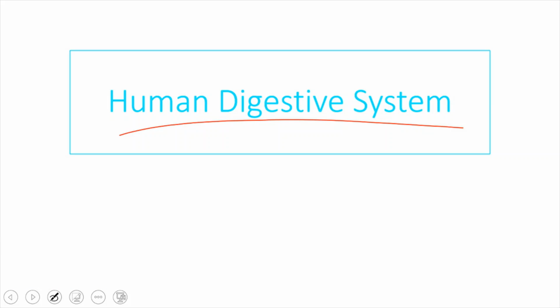See, we all need energy to do our day-to-day activities. From where do we get energy? We eat food. Food provides us energy. But the food we are eating contains complex substances which cannot be utilized by the body. They have to be broken down into simple substances in order to provide energy to our body. So the process of breakdown of complex substances into simple substances with the help of enzymes is known as digestion.